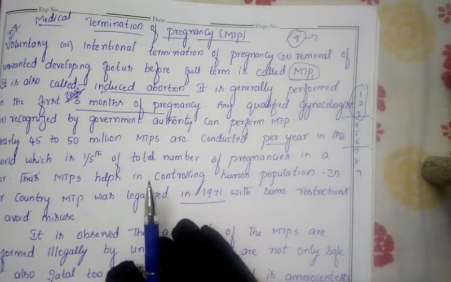As you know very well, people misuse this. As soon as they come to know that the babies are female, they will go for abortion. At that time, if only the government had given the authority or the chance for abortion, automatically many of the females would go for abortion.